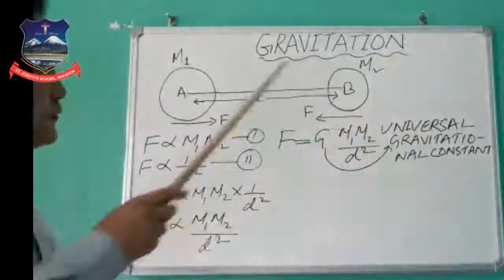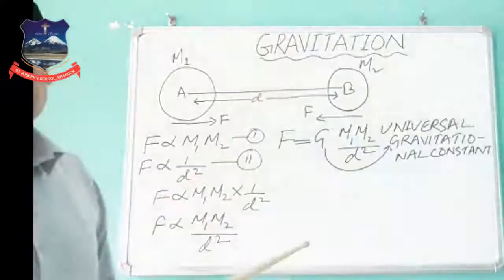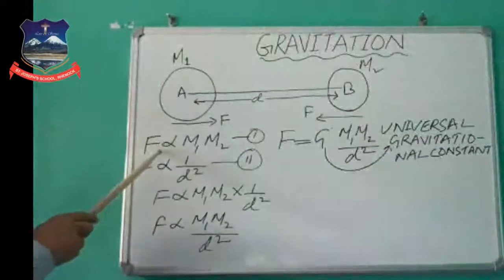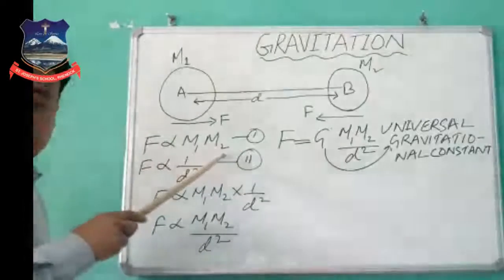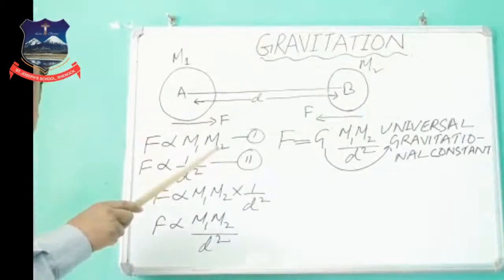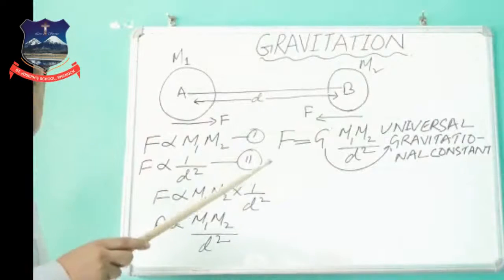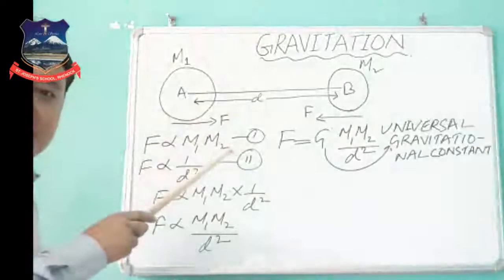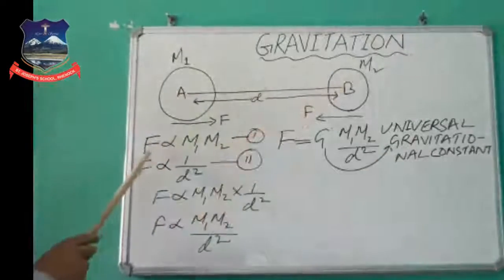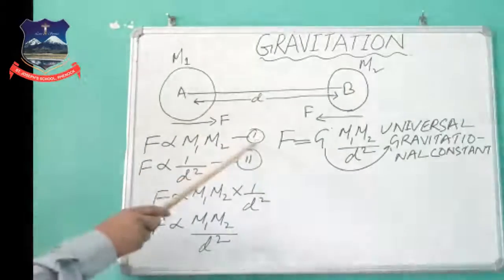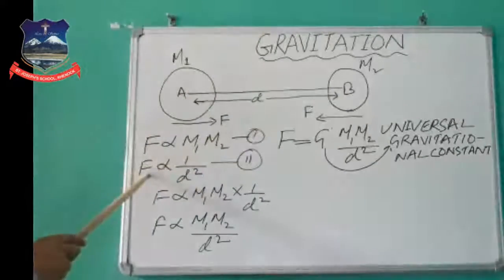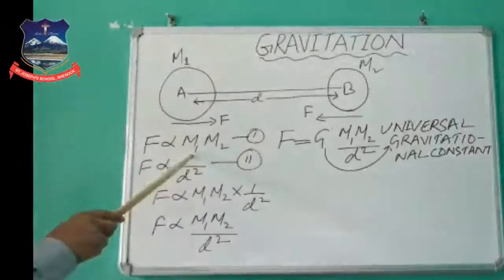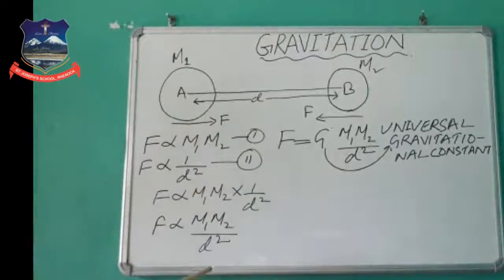According to Newton's universal law of gravitation, the force is directly proportional to the product of the masses, and the masses are m1 and m2. So F is directly proportional to m1 m2. Make this equation 1. Then F is inversely proportional to the square of the distance, that is, 1 upon d square. Make this equation 2.